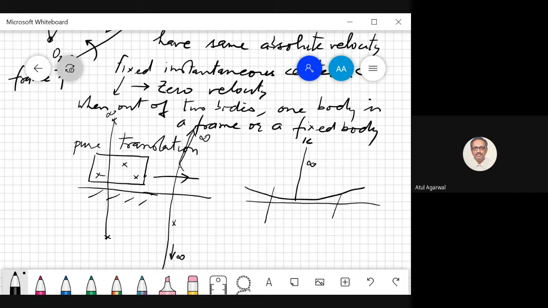But this axis has to be perpendicular to your translational velocity. If your translational velocity is like this, on this surface you are translating, so you have to draw a perpendicular to this surface. So your instantaneous center is lying somewhere far off, at an infinite distance. Is it all right?